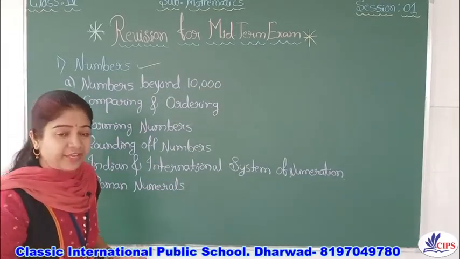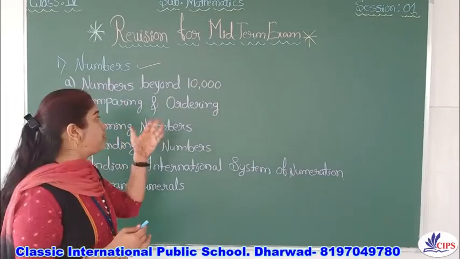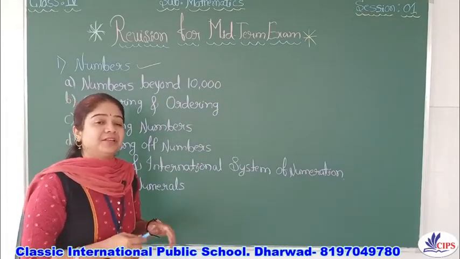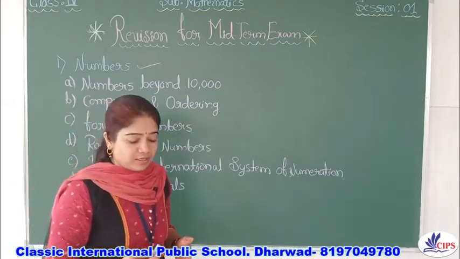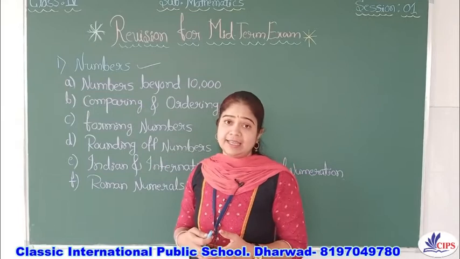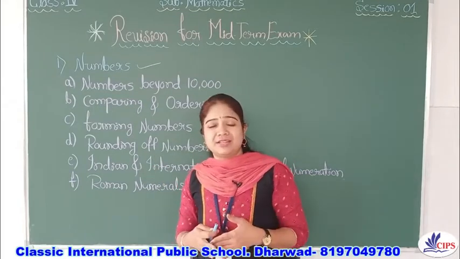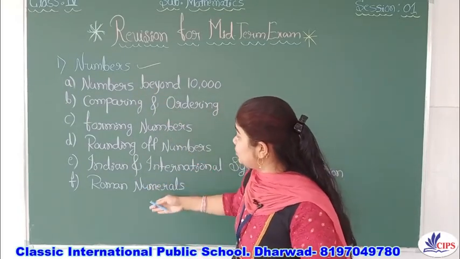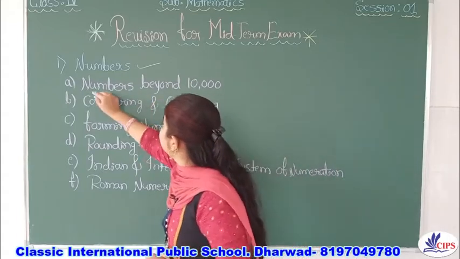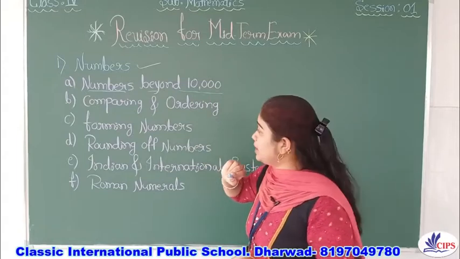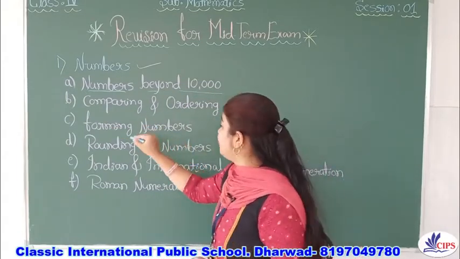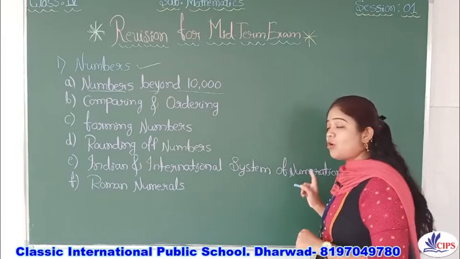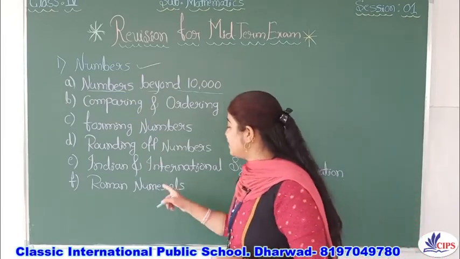We have already discussed these points briefly in our first sessions of this chapter, so today we'll just revise, and if there are any difficulties, we'll concentrate on those. Under the numbers chapter, you are going to focus on numbers beyond 10,000, comparing and ordering, forming numbers, rounding of numbers, Indian and international system of numeration, and Roman numerals.